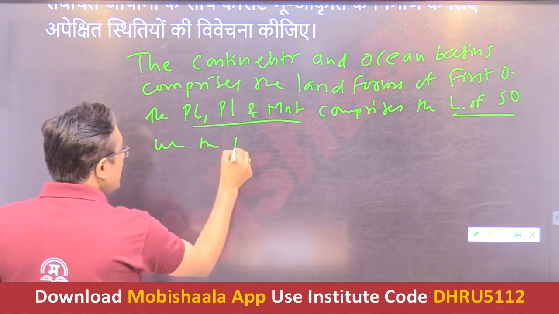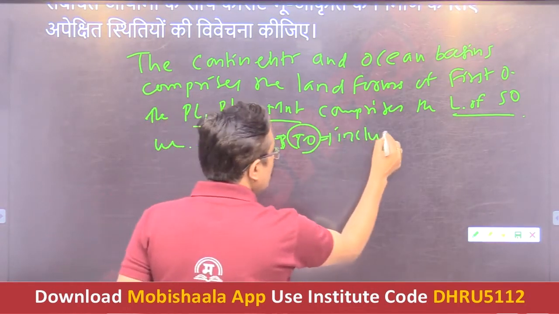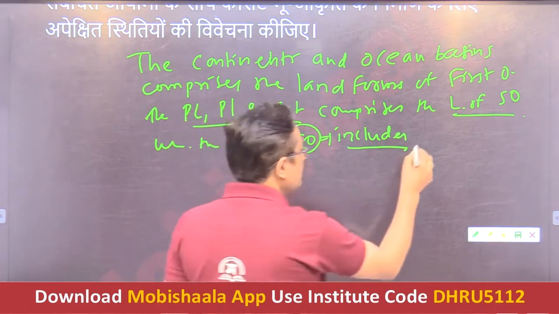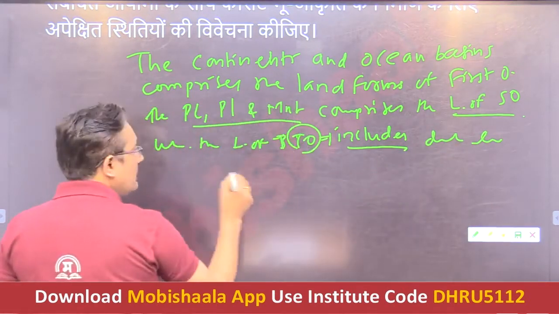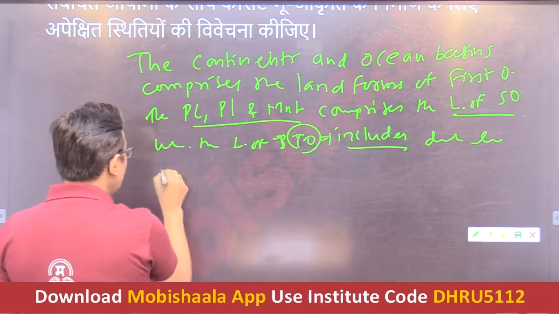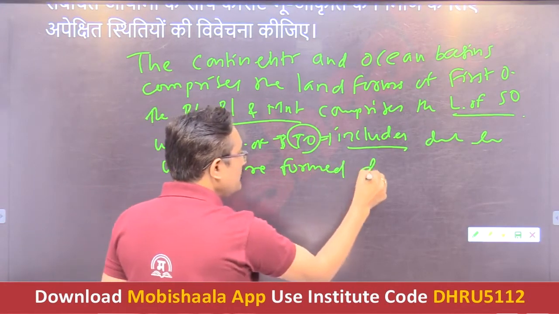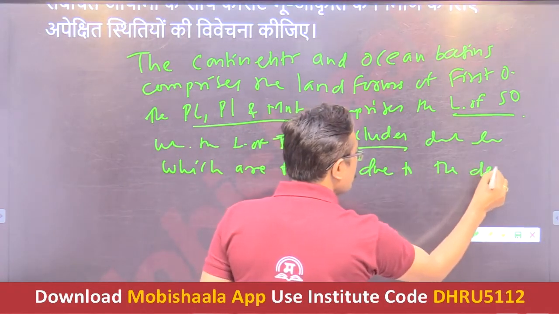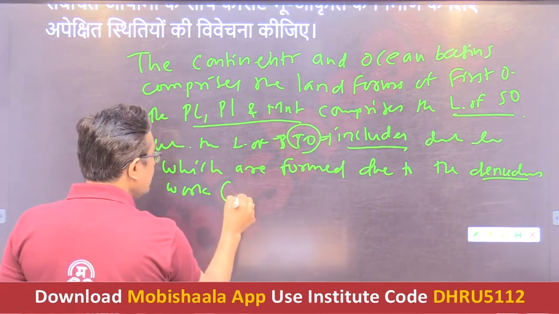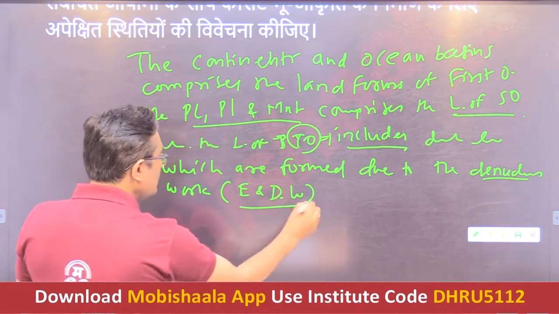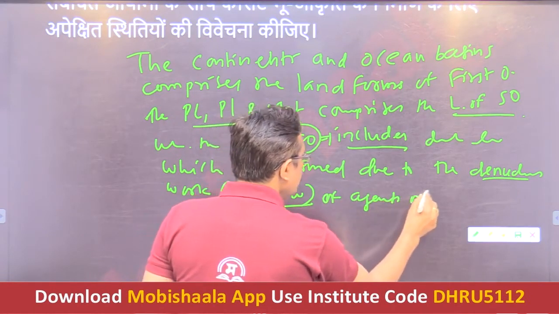the landforms of third order include the various diverse landforms which are formed due to the denudational work, or you can say the erosional and depositional work of the agents of denudation.